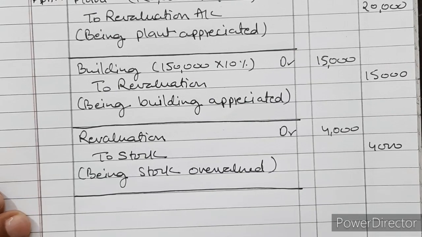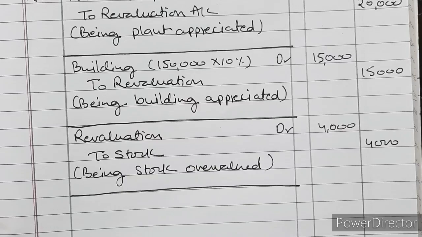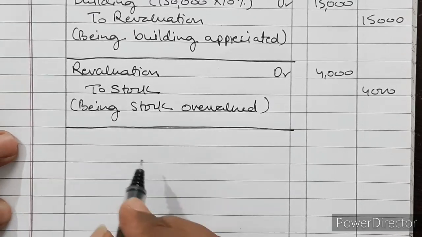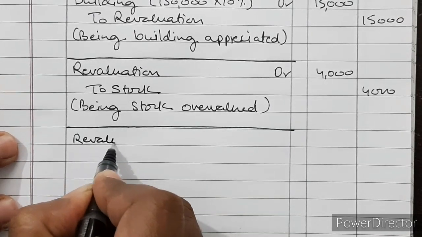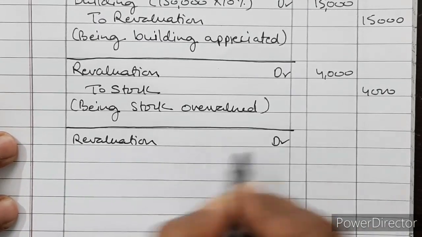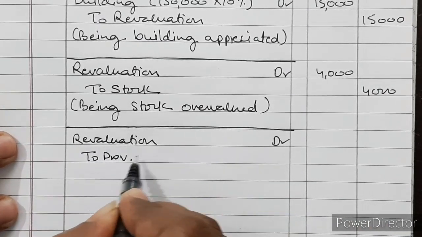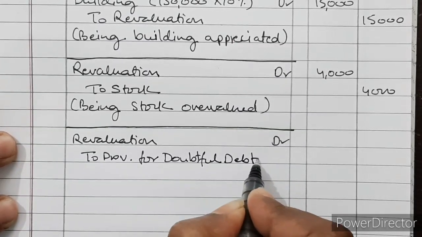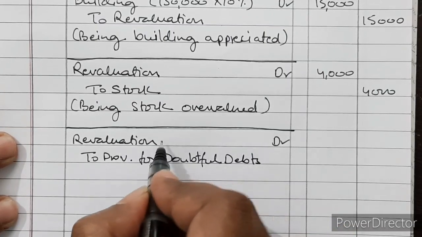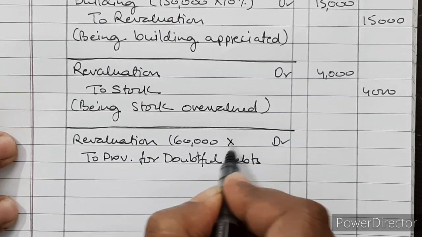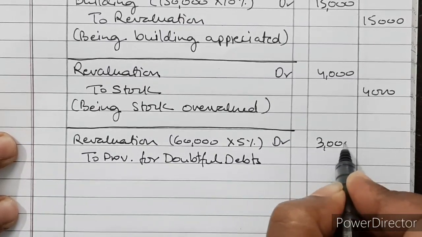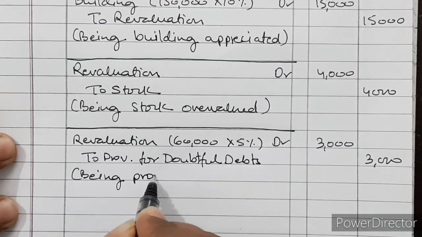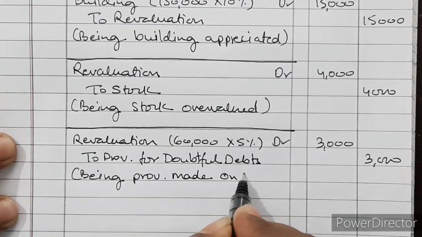Then next is a provision for doubtful debts is to be created at 5% on debtors. Now a provision is to be created. For that, revaluation account debited to provision for doubtful debts. It is 5% on debtors and debtors are 60,000. So 60,000's 5% is 3,000. Being provision made on debtors.